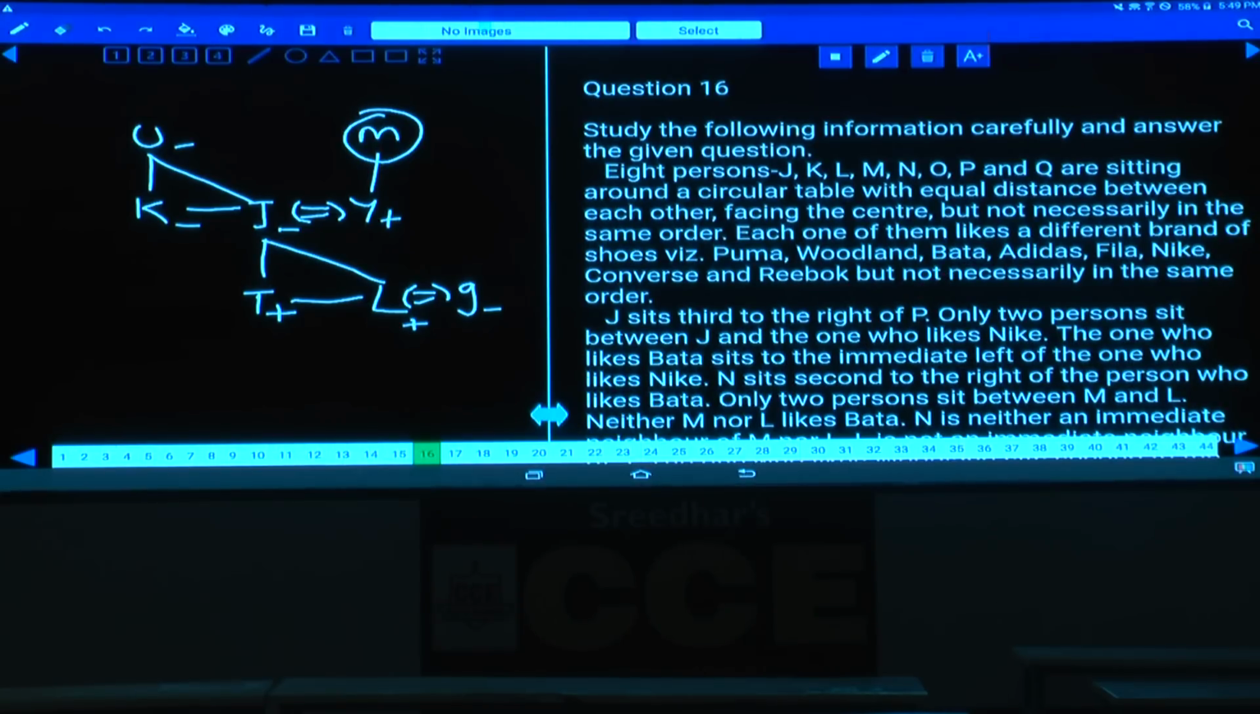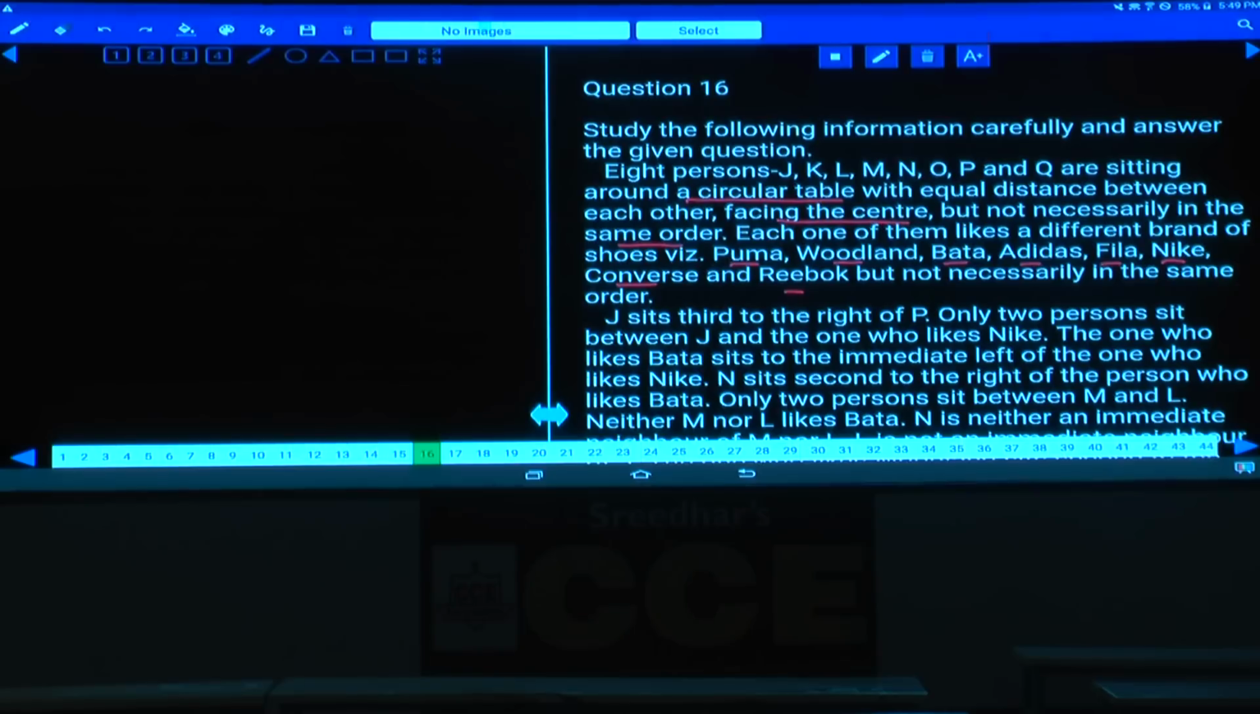Next is 16 onwards. Now question number 16 to 21. 8 friends, J, K, L, M, N, O, P, Q are seated around a circular table with equal distance between each other, facing the center. All these 8 persons are facing towards the center, but not necessarily in the same order. Each one of them likes a different brand of shoes: Puma, Woodland, Bata, Adidas, Fila, Nike, Converse, and Reebok, but not necessarily in the same order. Clear now? Now we need to find out the order in which these 8 persons were seated and the brand they like.